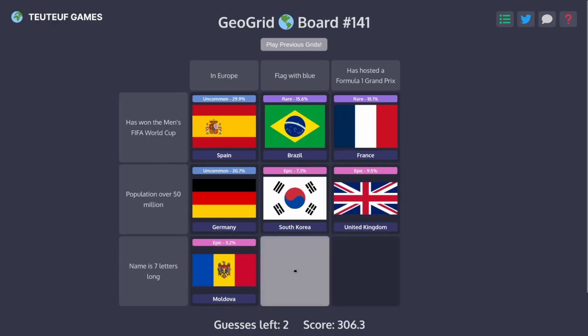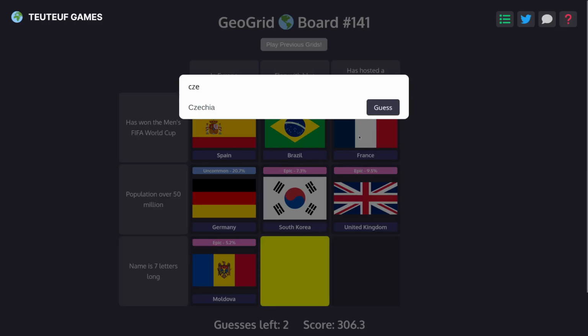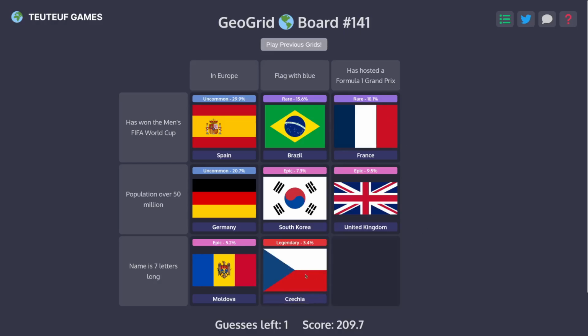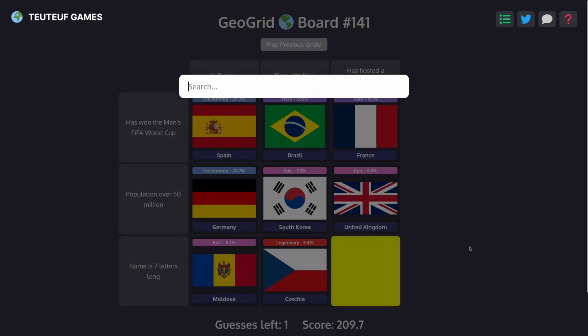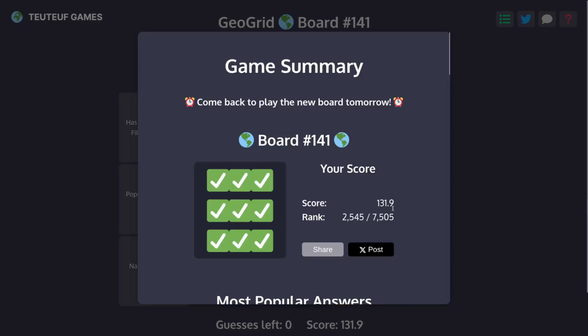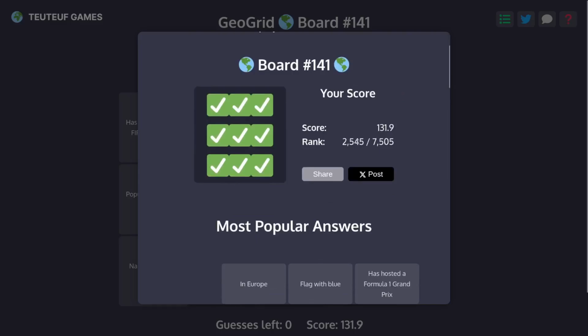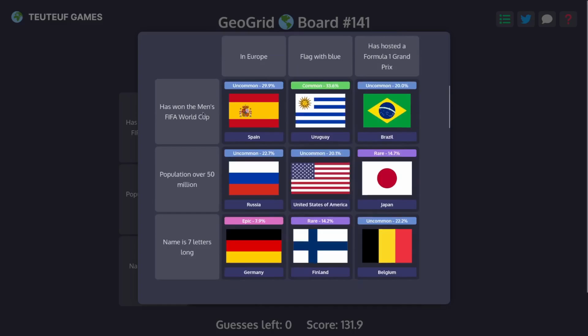Nice. And I'll try... Actually, yeah, let's try Czechia here. Should be good. Legendary. And then we'll try Belgium, or has hosted a F1 Grand Prix. It did work, okay. So we did alright. We were in the top 33% or so. Uruguay was the most common for has won a FIFA World Cup. I didn't know they had won. That's pretty good.